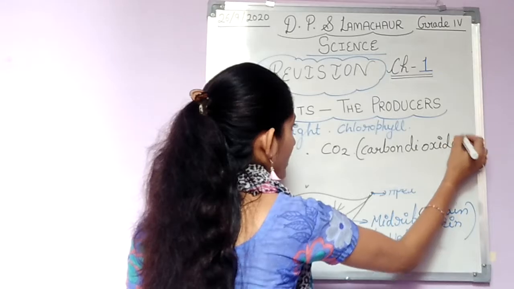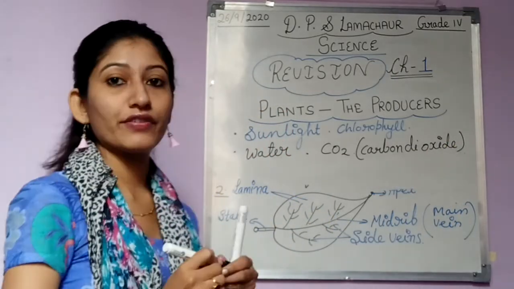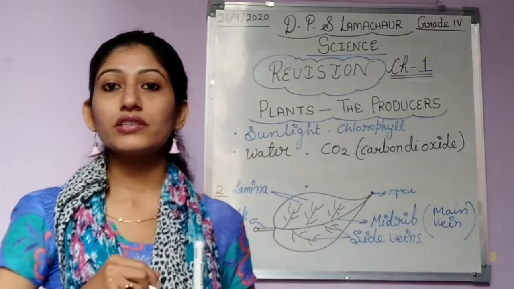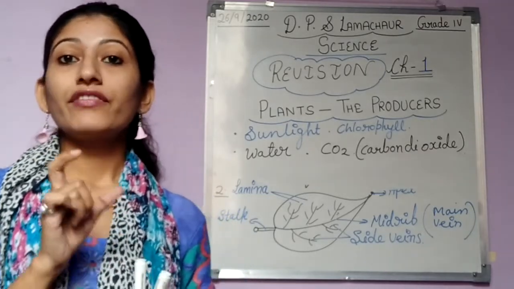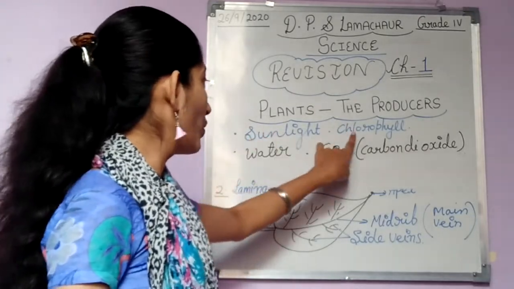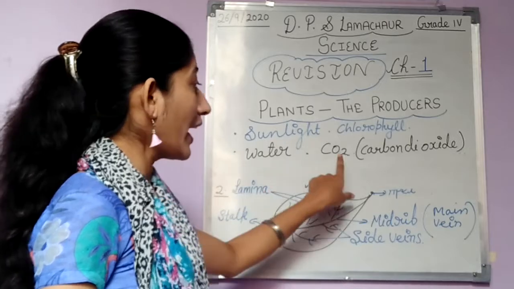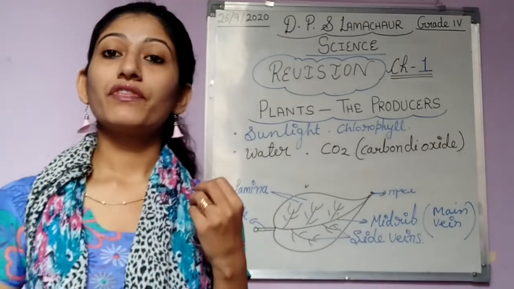When plants prepare their food by themselves, that process is called photosynthesis and the requirement for photosynthesis is sunlight, chlorophyll, water and carbon dioxide.